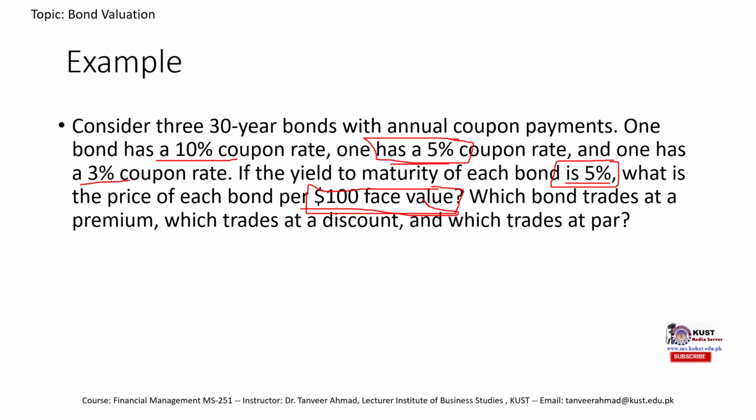This bond has a coupon rate of 3%, lesser than yield to maturity. We know that its intrinsic value should be lower than the face value. So I am not going to solve this question, but what I would recommend is that you find the intrinsic value of all these 3 bonds. First find the intrinsic value of the 10% coupon bond, then the 5% and then 3%, and just see whether what we just discussed in the previous slide in the table of discount and premium, whether that understanding holds or not.